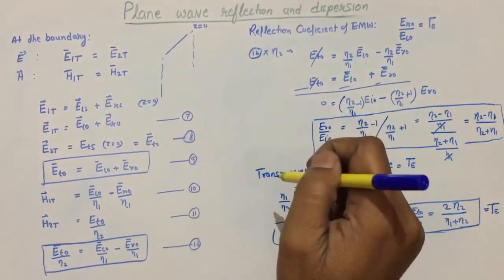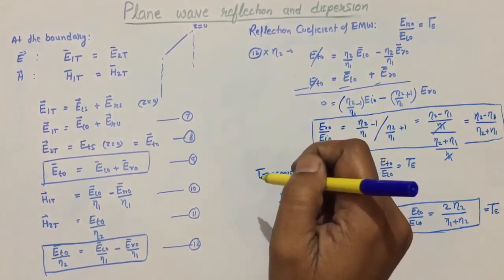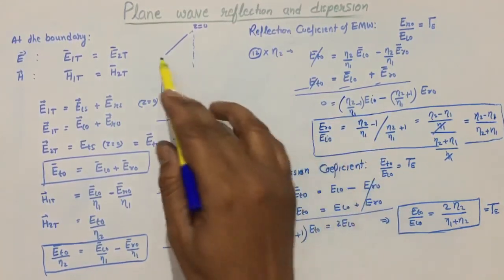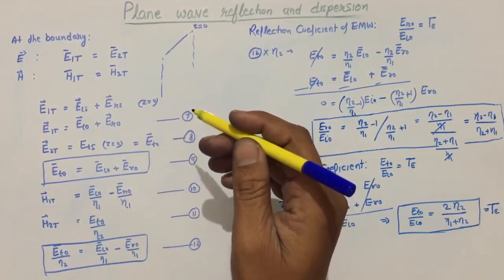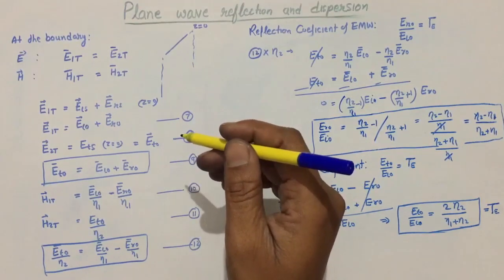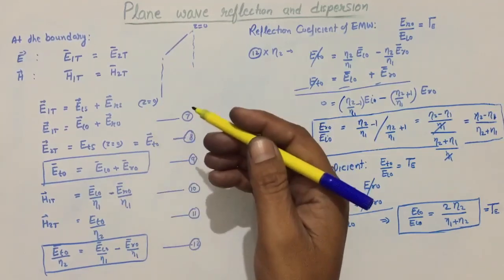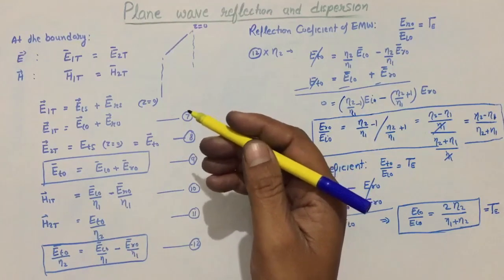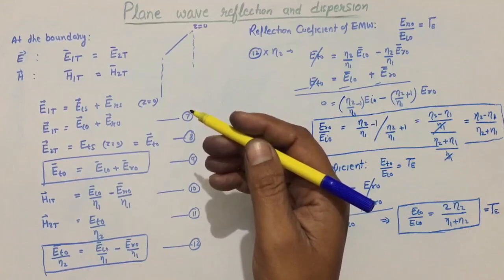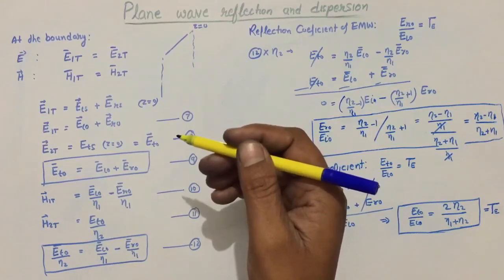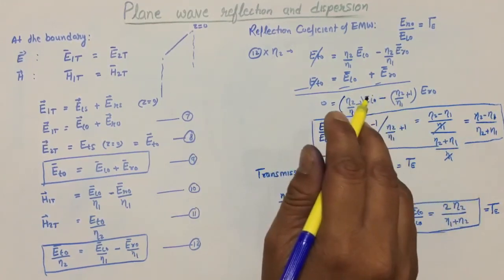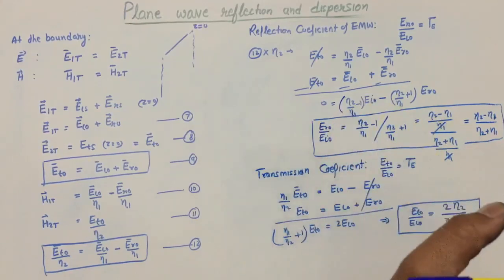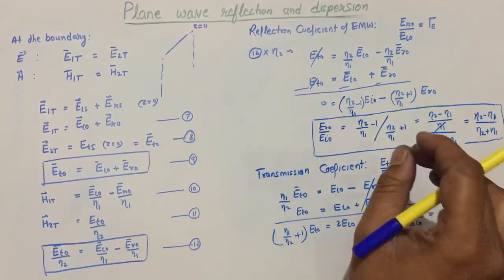In all these studies, we have assumed that the electric field direction remains the same in both the media. It may also be possible that, in place of the electric field, the magnetic field component will remain the same in both the media, because that is based on our assumption, and the electric field component will change accordingly. So in that case the calculation will change a little bit, and there will be a little bit of modification on the basis of their direction.